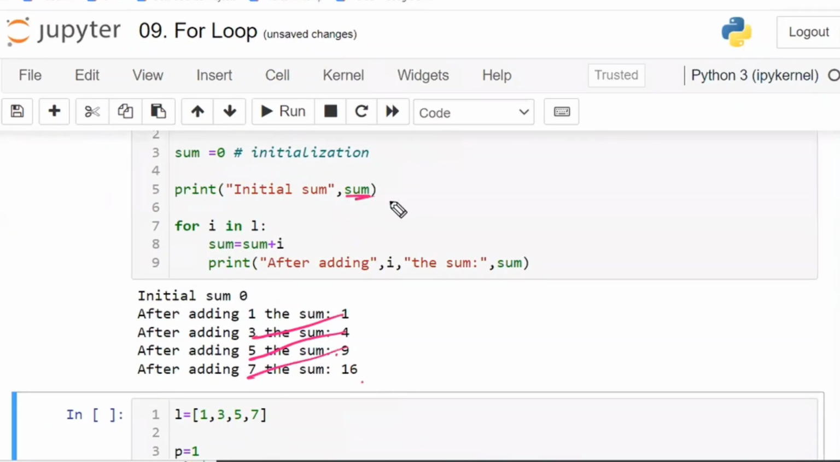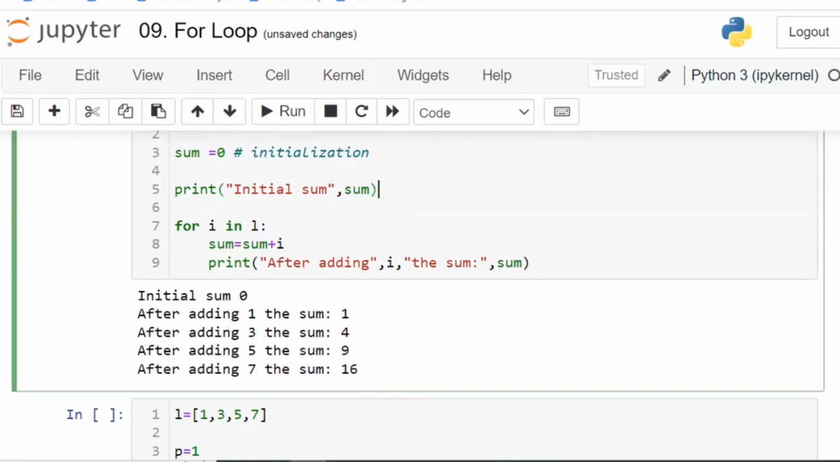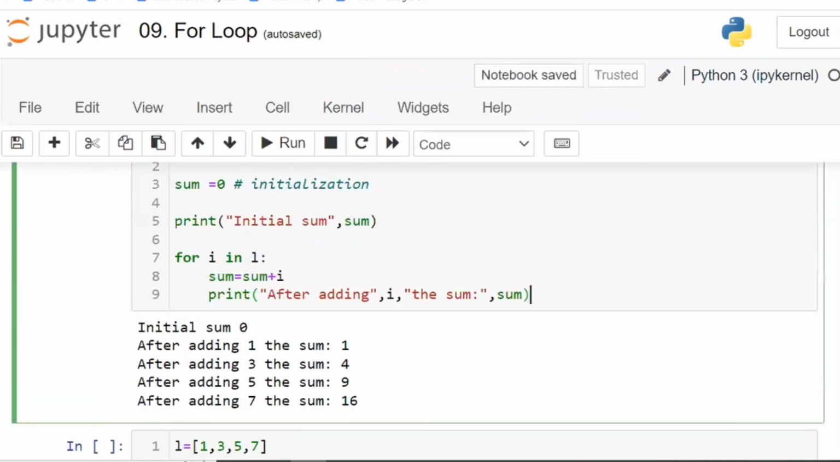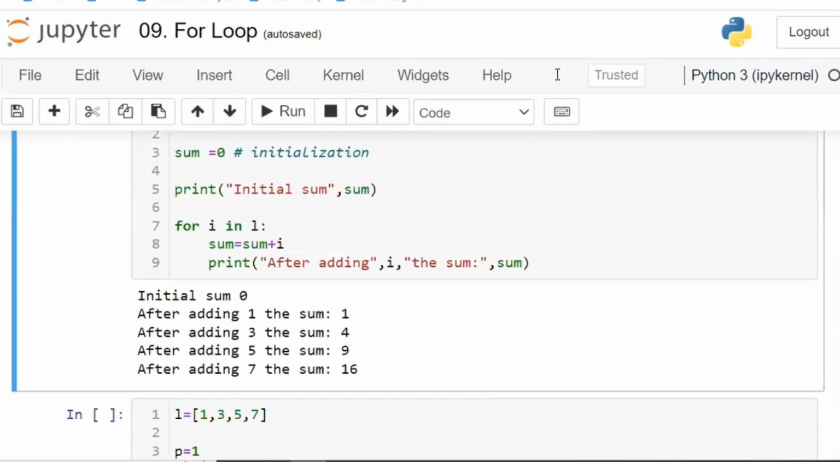Initial sum is 0. Sir, you have written it outside. If I bring this same thing inside the for block, what happens? Every time it will be printed, multiple times. I don't require multiple times, I require only one time. So that is the reason I am keeping it outside the for block. Is that clear, guys? Simple. In this way, you are just doing the print.